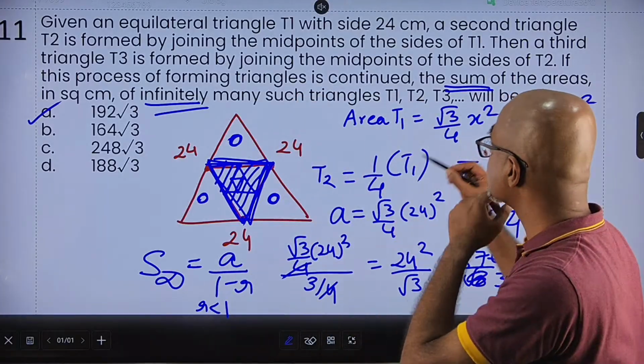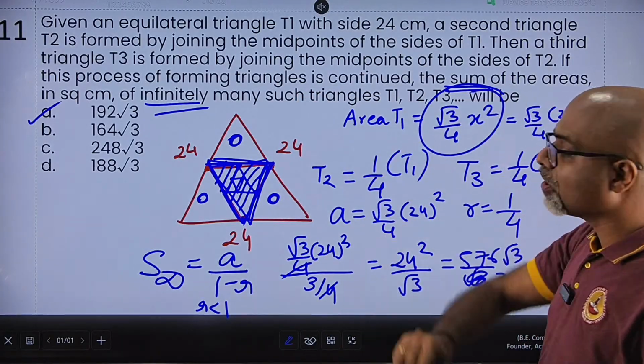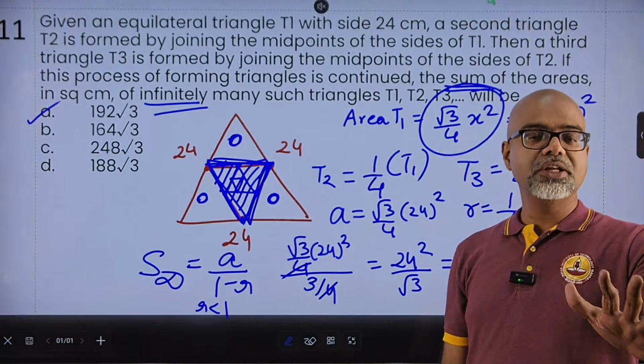So the funda here was, if you knew the formula for the area of an equilateral triangle, very easily you will be able to do it.